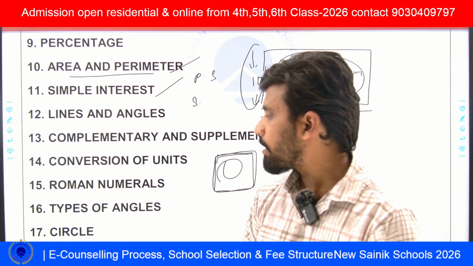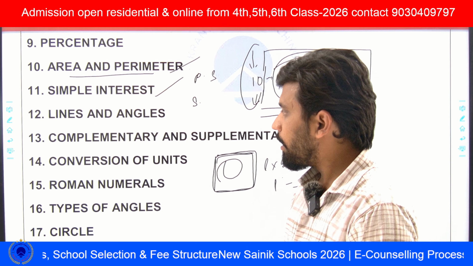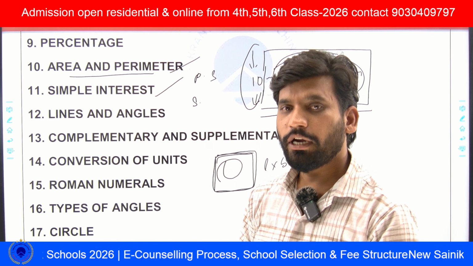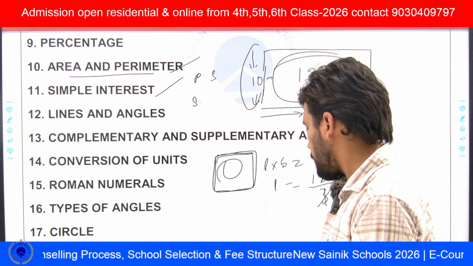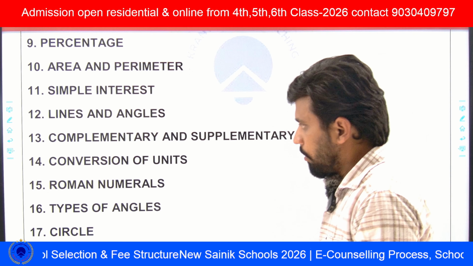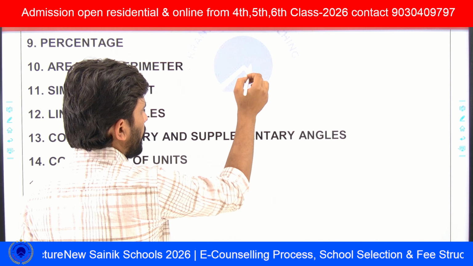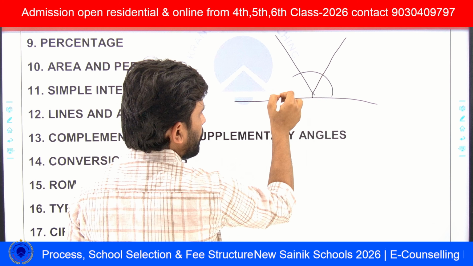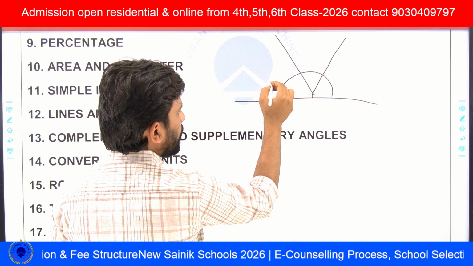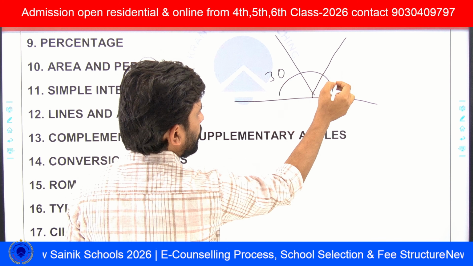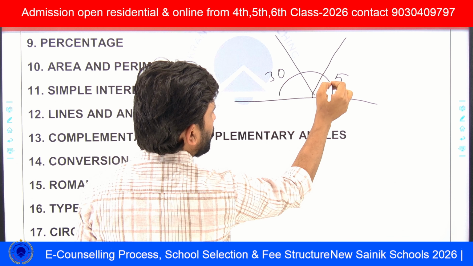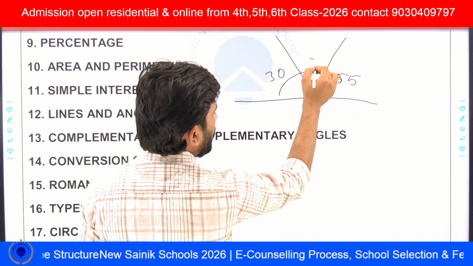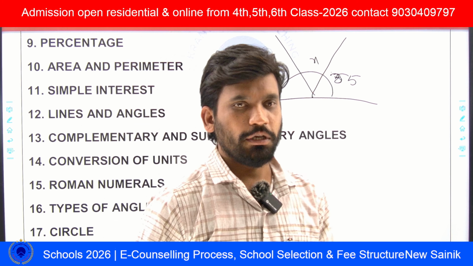Next, lines and angles. In lines and angles, most of the questions in the question paper are diagram questions only. He will give the diagram, with two angles like 30 and 85, and x. Then find out the value of x. He will ask like this.